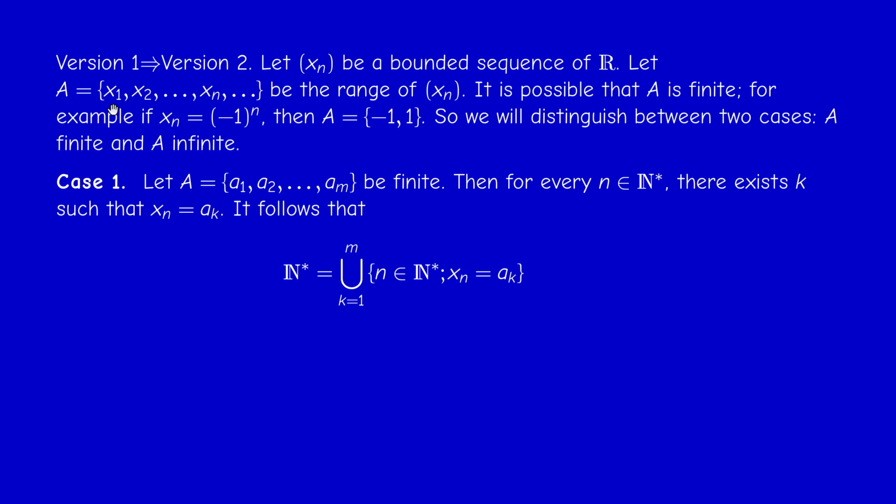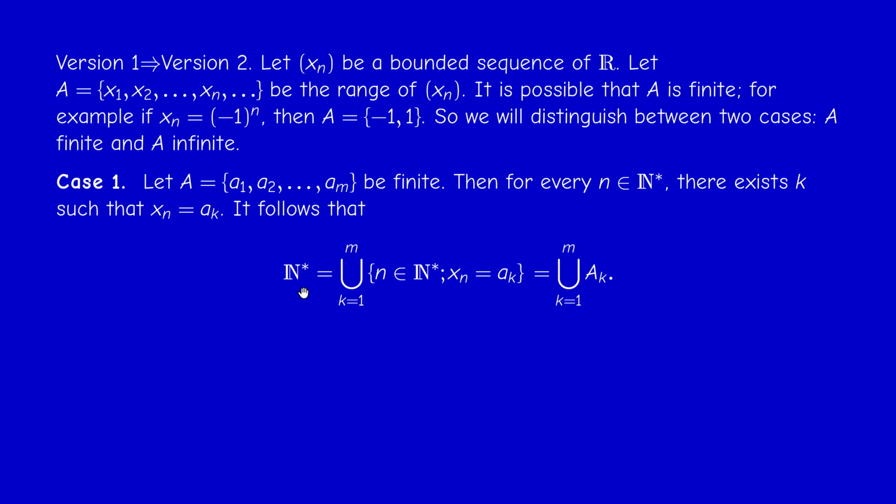But since we started with 1, it's N star. N star is a finite union of these subsets of integers. If I call the set of n such that xn equals ak capital Ak, I can write N star as a union of capital Ak.